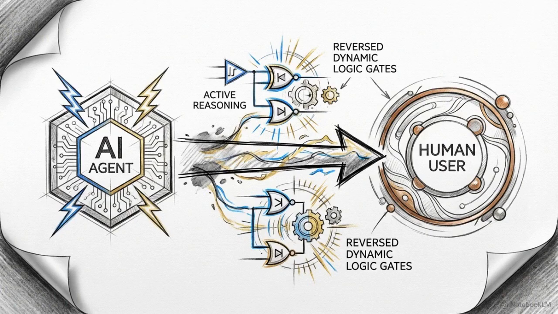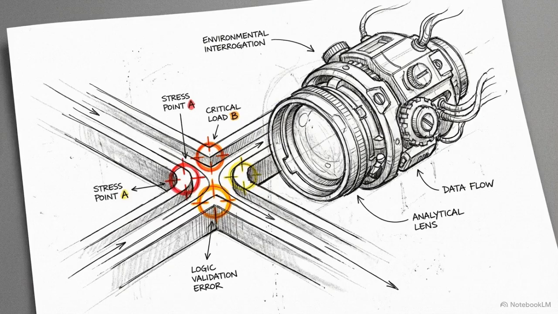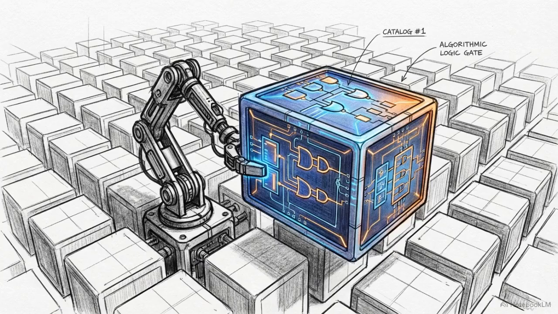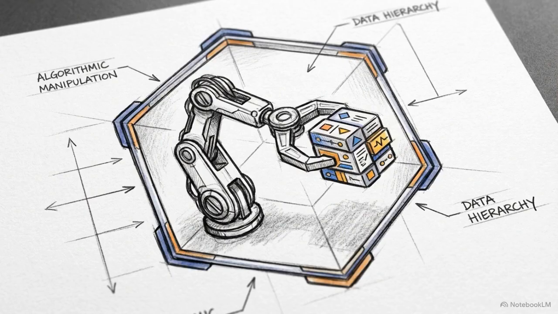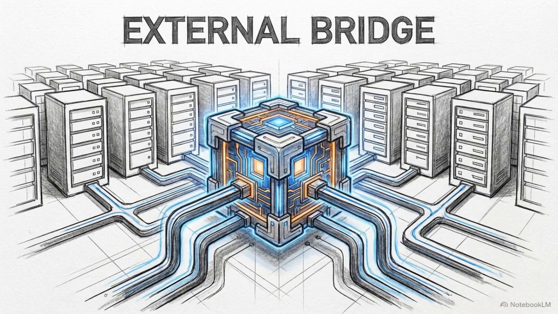These tactical interventions share a distinct mechanic. They reverse the traditional dynamic. The machine is forced to actively interrogate the environment, validate its own logic, and catalog its learnings, rather than passively executing human assumptions. An isolated coding agent is useful, but the ultimate goal of agentic engineering is to establish the AI as a persistent node that reliably interacts with broader enterprise systems. The standardized bridge for this is the Model Context Protocol.